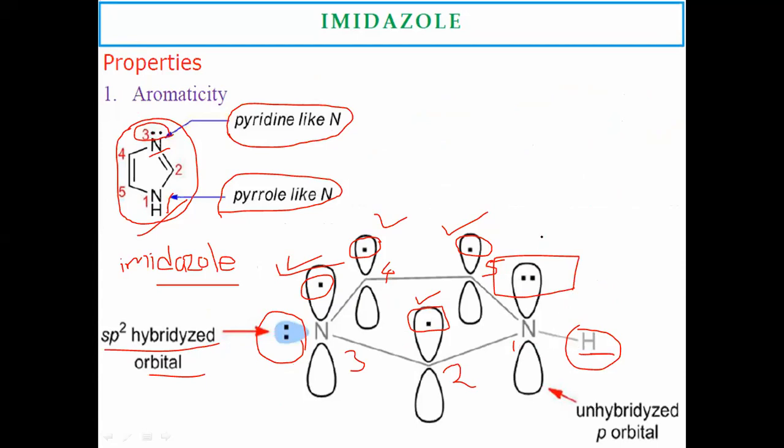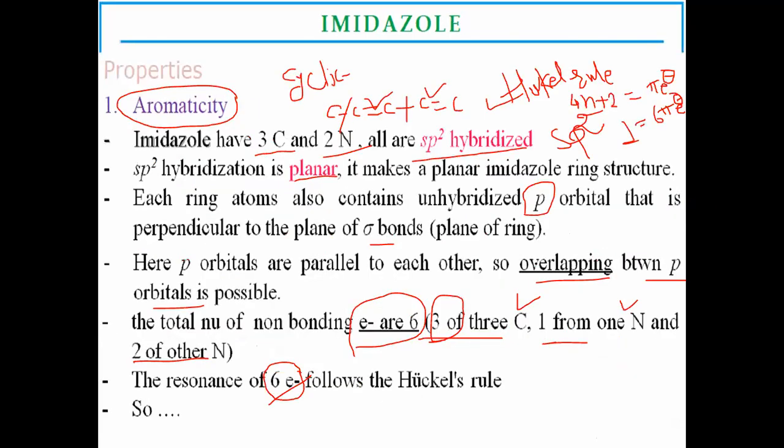These electrons are involved in the migration of double bonds. So due to these natures, imidazole is aromatic in nature.